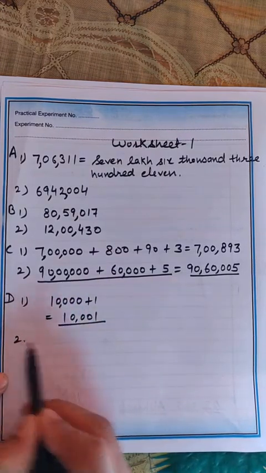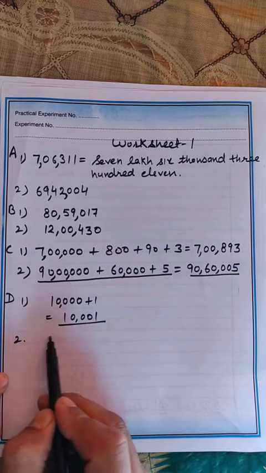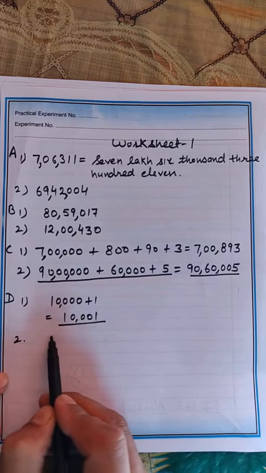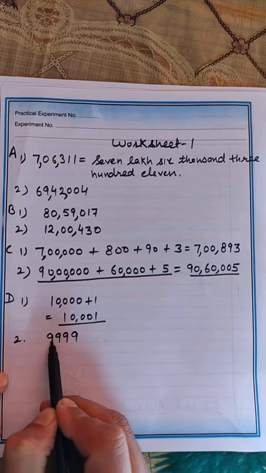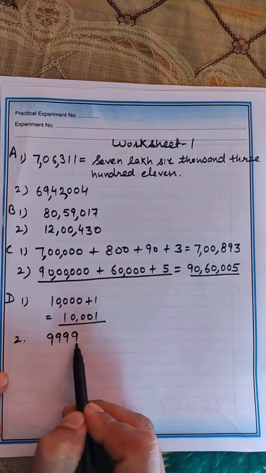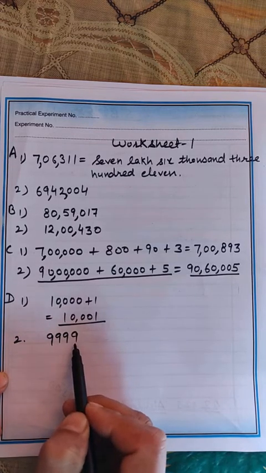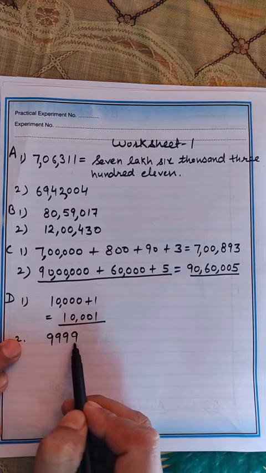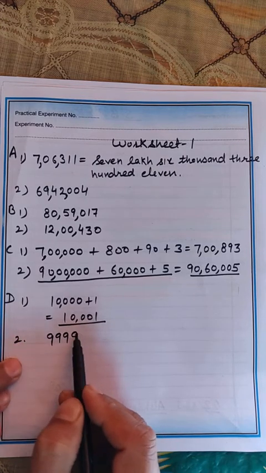Okay, second part is there. Write the largest 4-digit even number. Again in a similar way. Okay, the largest 4-digit number is 9999. So this is the largest 4-digit number, but you have to write the even. Even means that number must be divisible by 2. Okay, the digit at one's place is 9. So it is not an even number, it is an odd number.